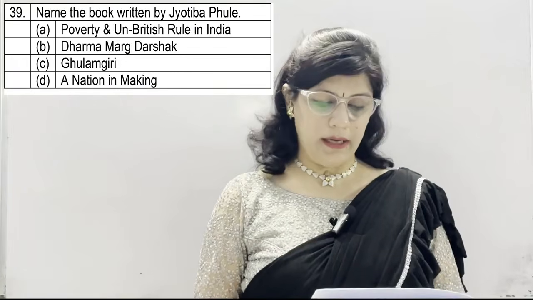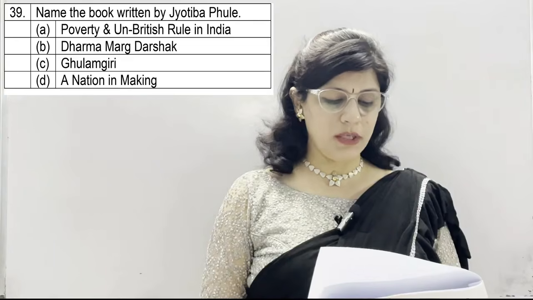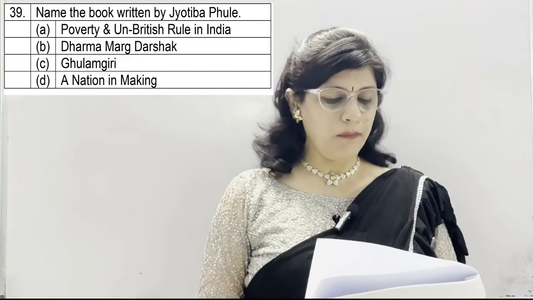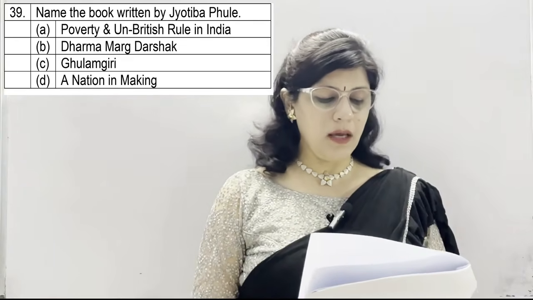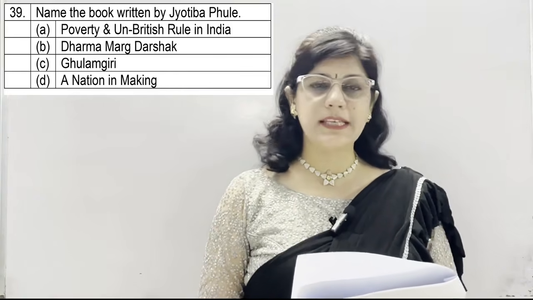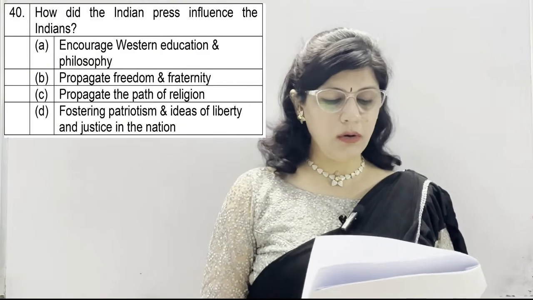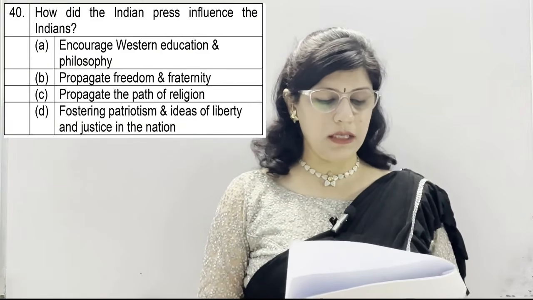Question number 39. Name the book written by Jyotiba Phule. A option, Poverty and Un-British Rule in India. B, Dharmardarshak. C, Gulamgiri. And D, A Nation in Making. And the correct option is C, Gulamgiri.